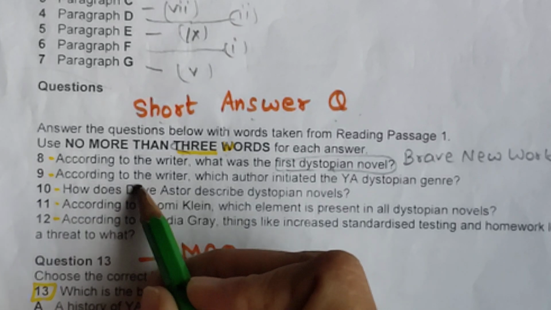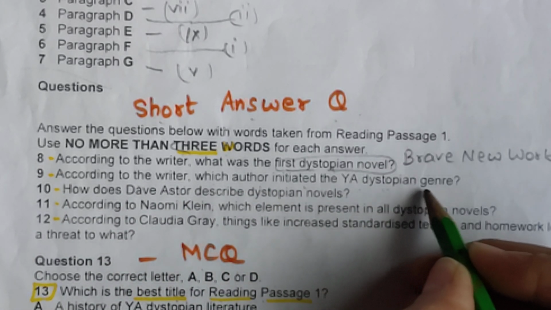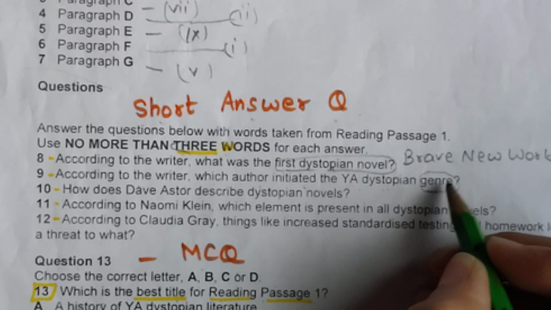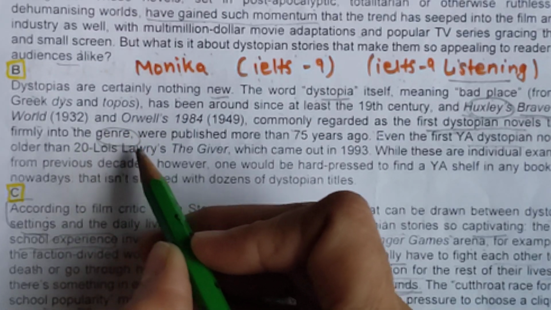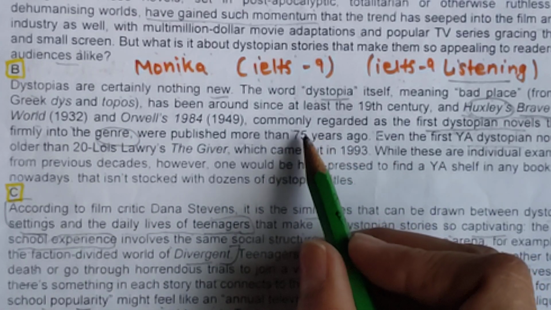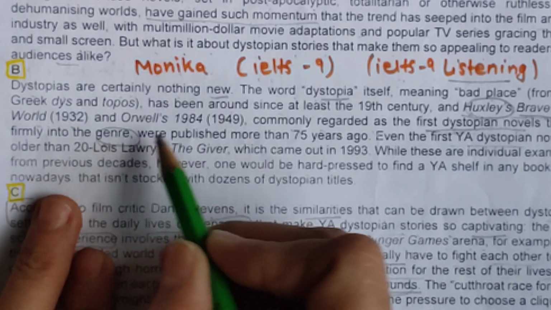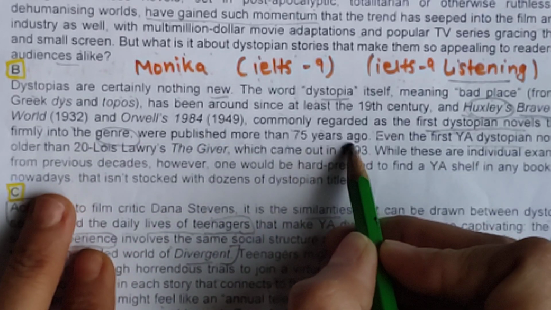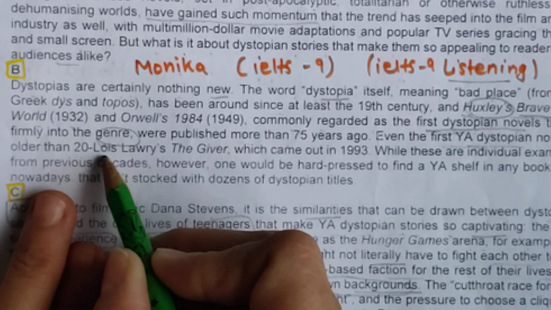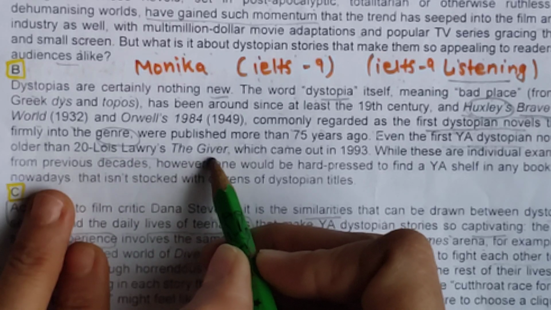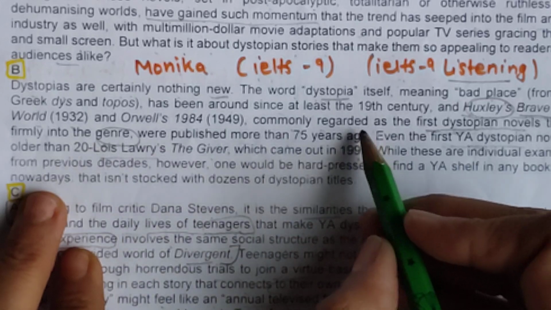So next question, according to the writer, which author initiated this YA genre? This word was also in the same paragraph. So here is the word, as you can see. Which author? Commonly regarded novels that fit firmly into the genre were published more than 75 years ago. Even the first novel is older than this. Louis Lowry's The Giver, which came out in 1993. Firmly, okay, let's read it.